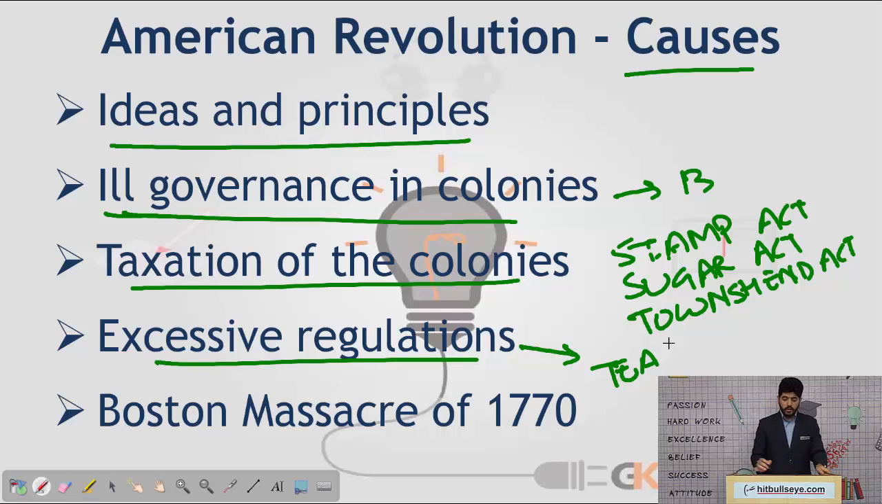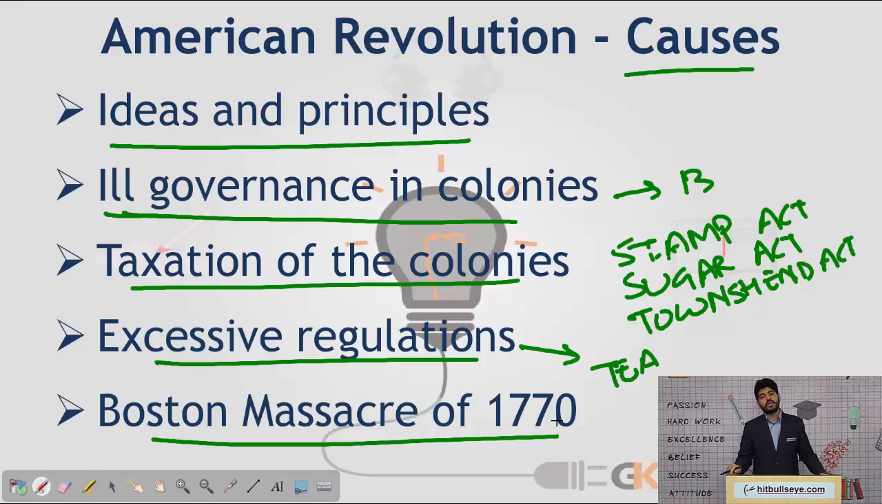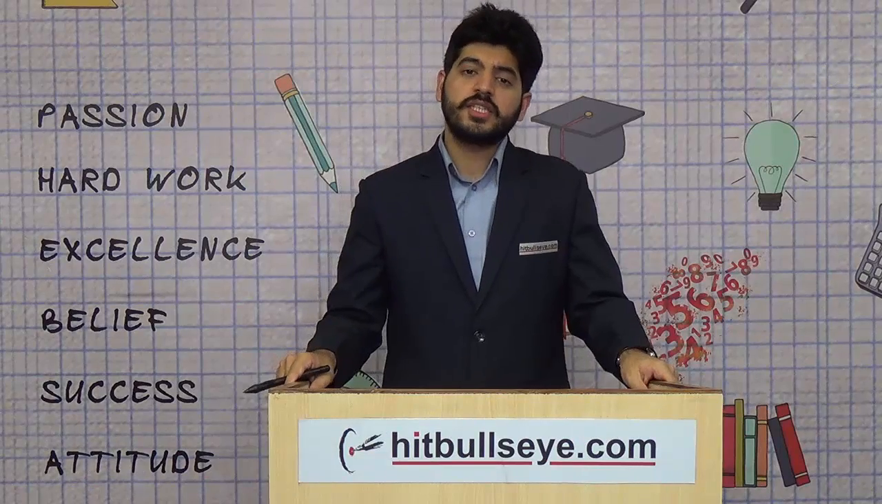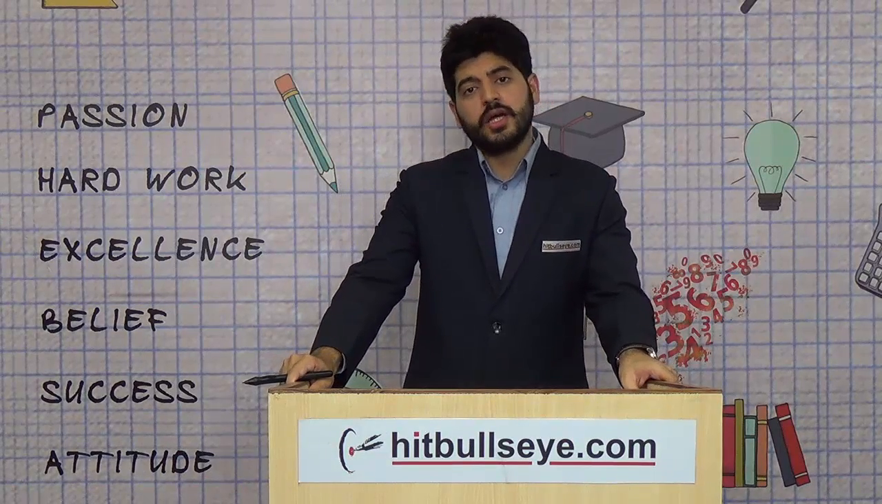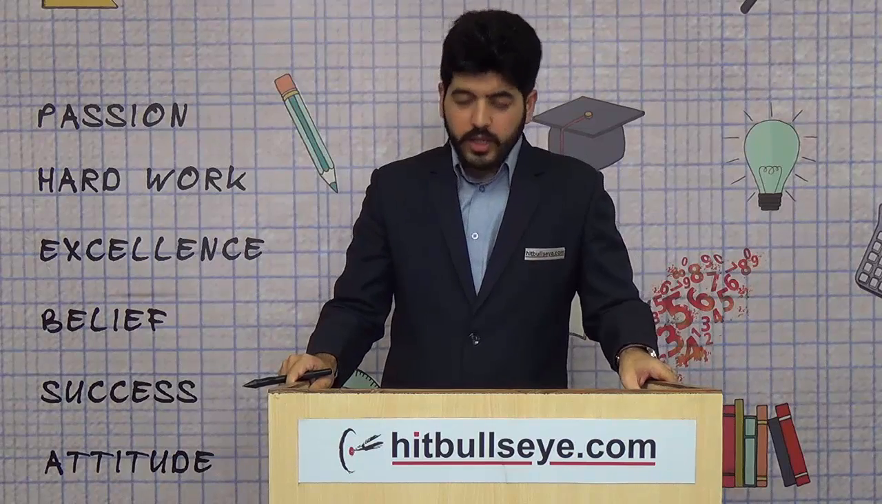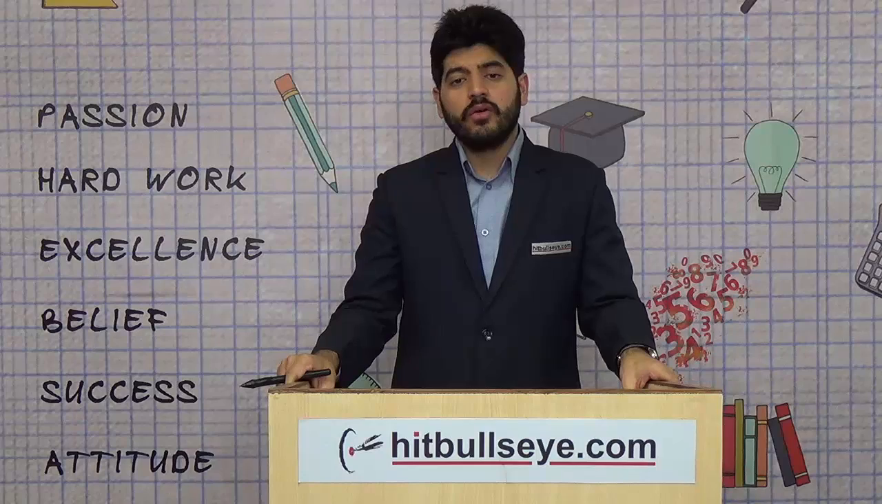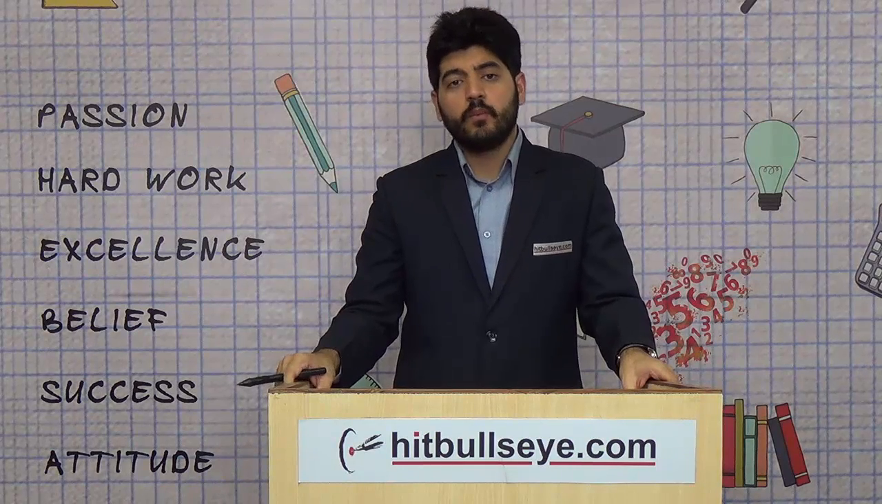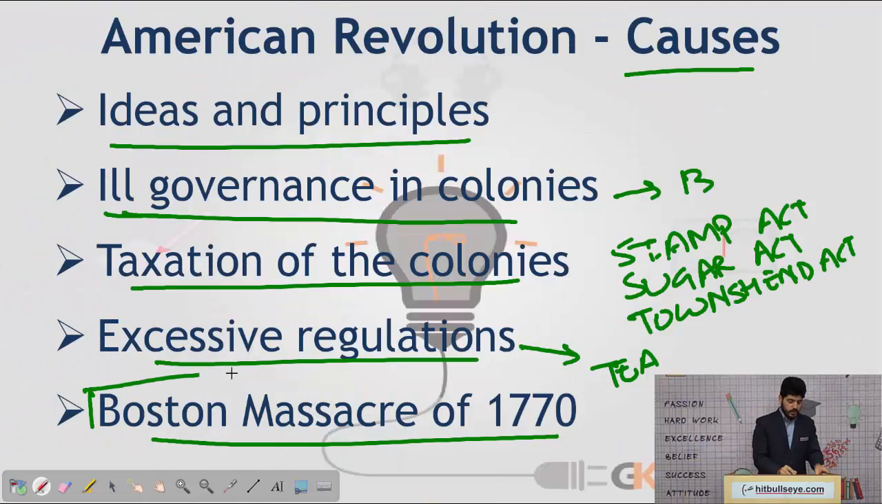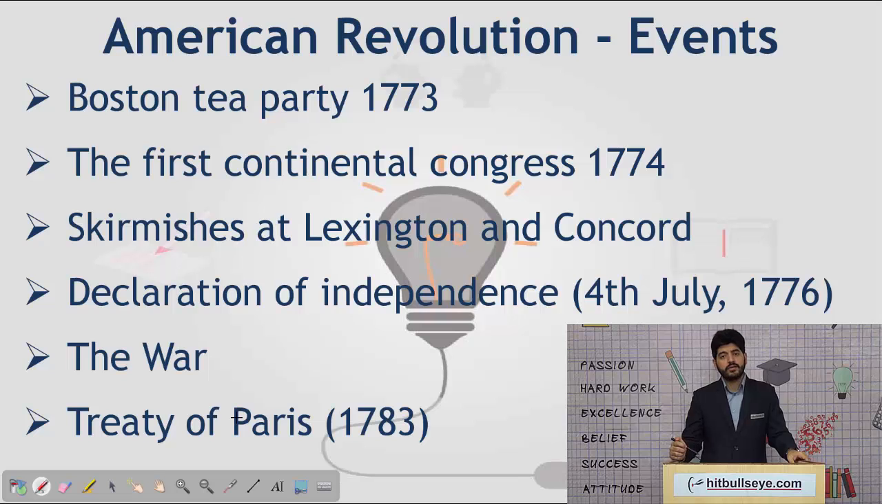And last of the major causes is the Boston Massacre of 1770. In this massacre, the British troops had taken up firing upon the innocent people and killed 5 of them in Boston, that is a place in America. All these reasons led to a revolt or a revolution against the British setup in America.